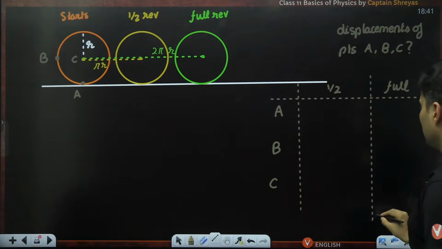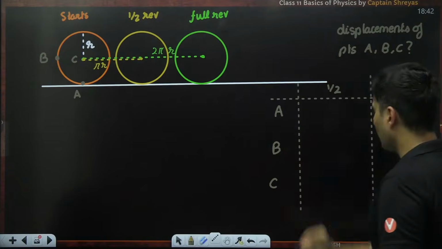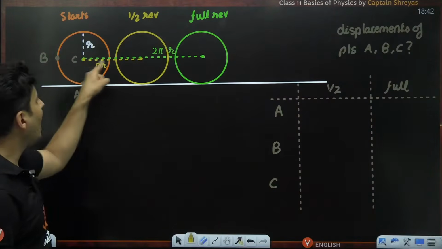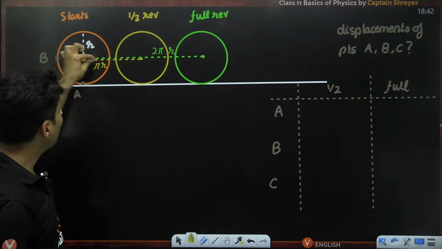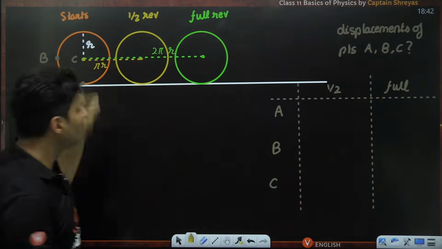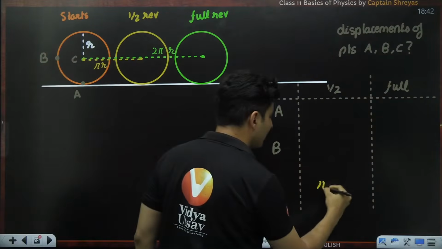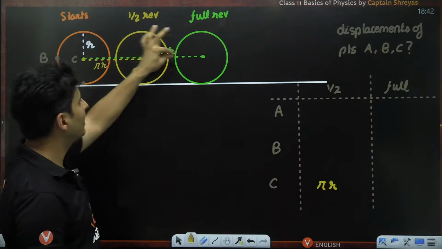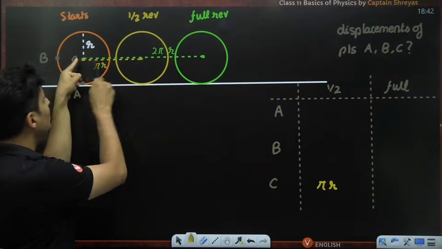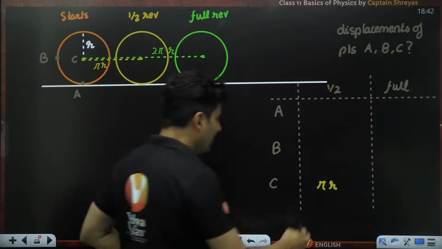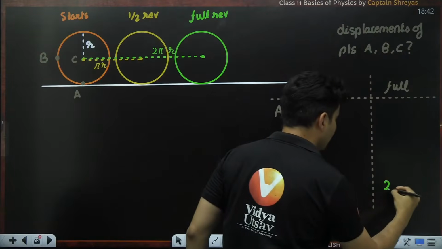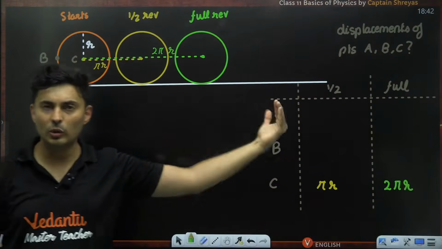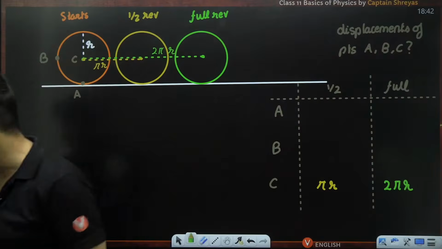For C, in half a revolution, that C point will be here only. How much will it move? It will just move exactly pi r. That same point C after full revolution will be here. Can you see the displacement? How much will it be? It will be exactly nothing but 2 pi r. Yes or no? From pi r, it will go to 2 pi r. That is for point number C.